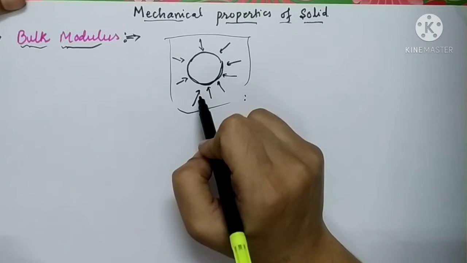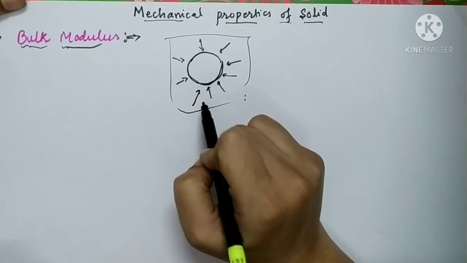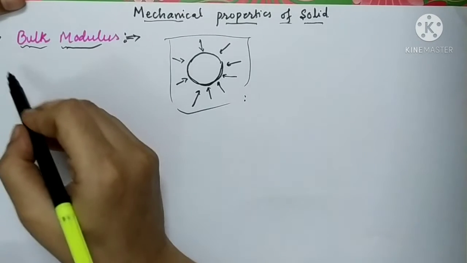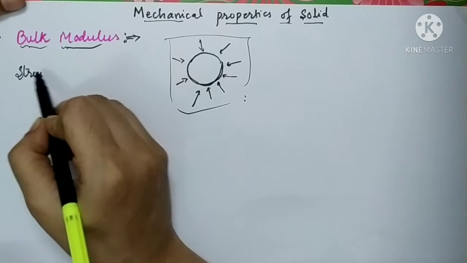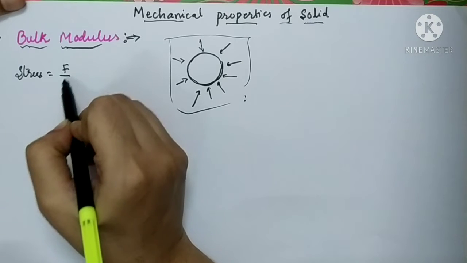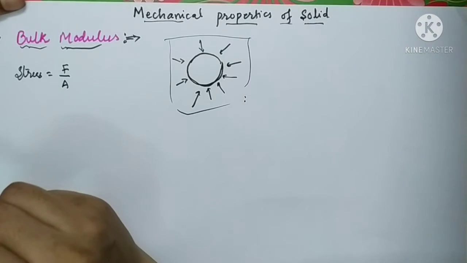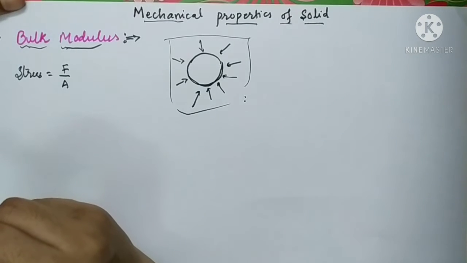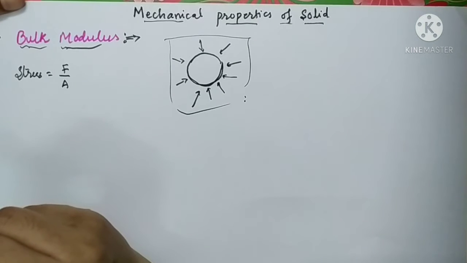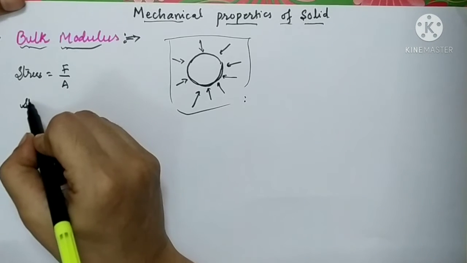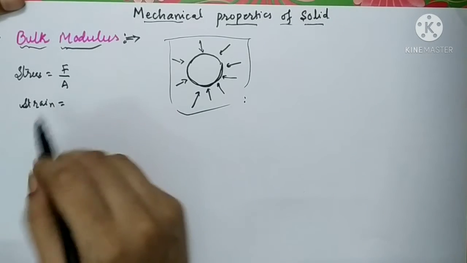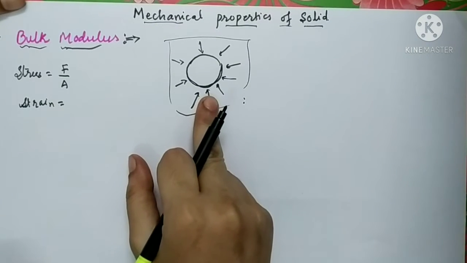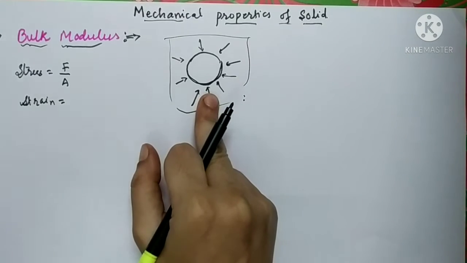So if there is a change in the volume of the object, then we will define the quantity stress as force per unit area. We all know that stress is force per unit area, and strain is the change in volume.